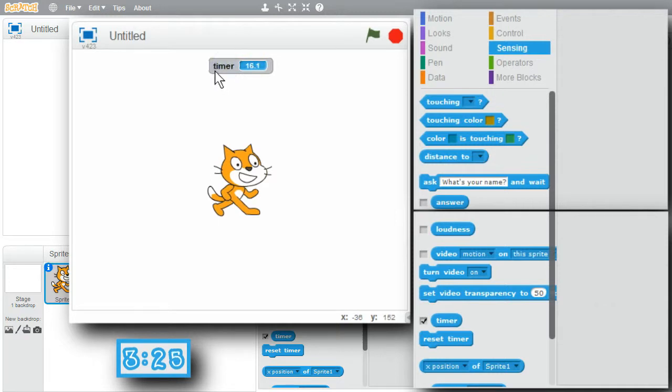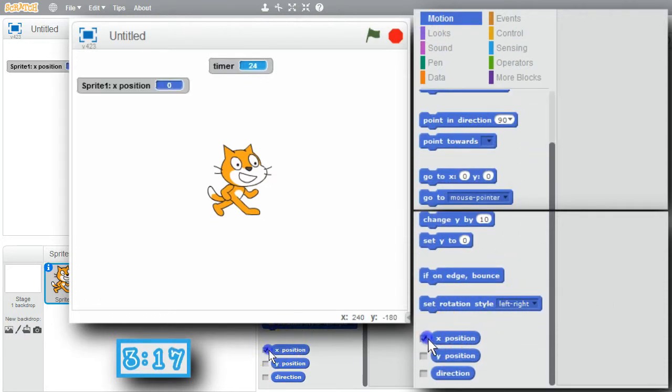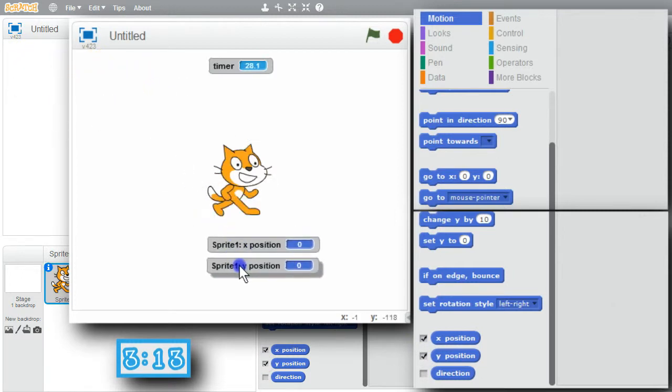Notice the timer doesn't have the name of a sprite in front of it. It's shared among all of the sprites. There are variables that are unique to each sprite, like a sprite's location on the stage. You can check XY. See the cat's XY position. It shows the name of the sprite in front of the variable. Again, timer is shared among all of the sprites. The timer is like a stopwatch showing time in tenths of a second.